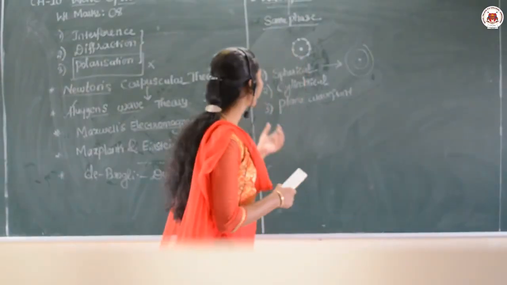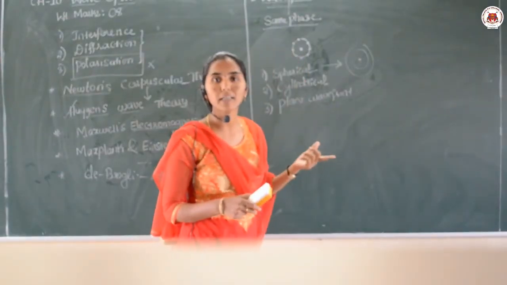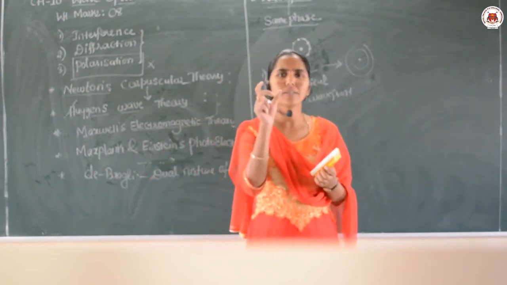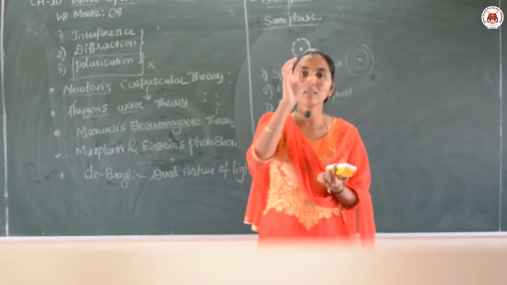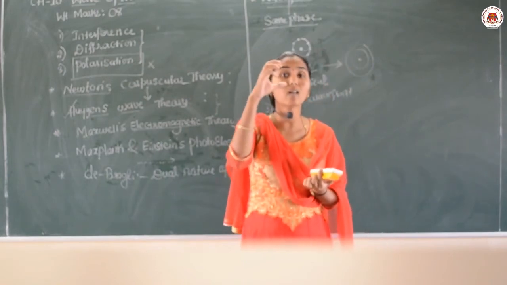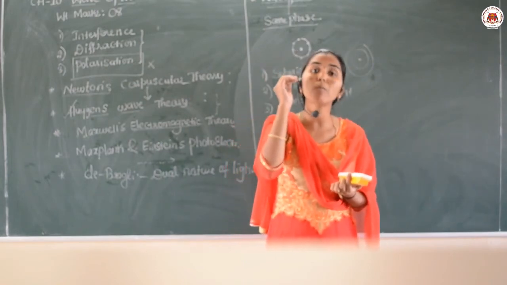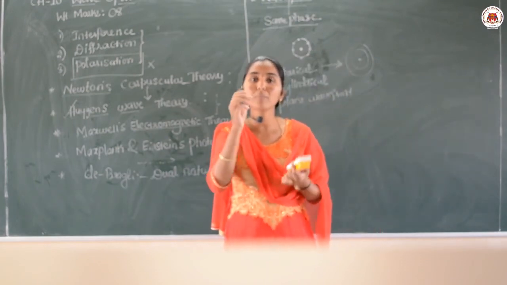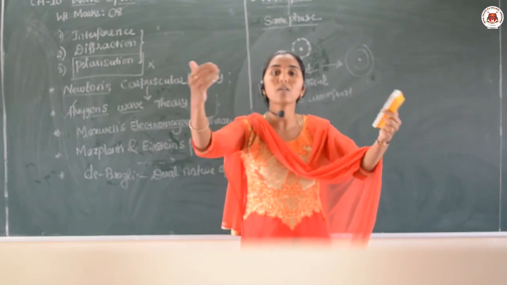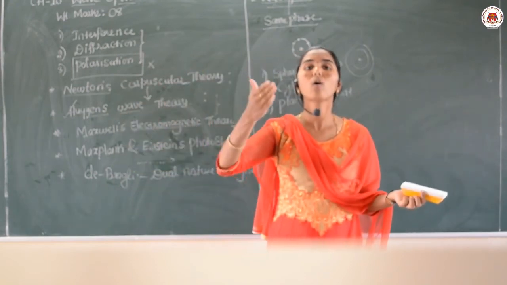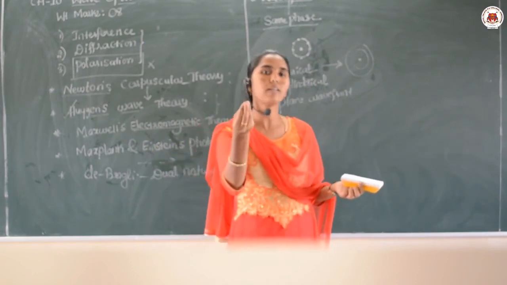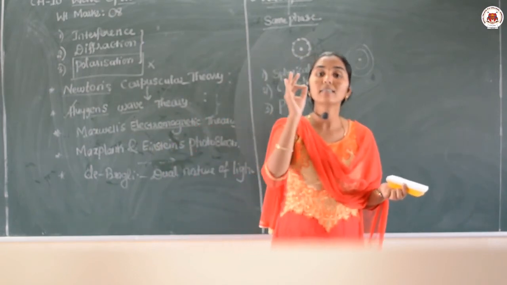The spherical wavefront is formed by a point object. A good example is a bulb. Have you seen a bulb in your home? The shape of that bulb is round, and round means it is like a point, isn't it? So the light waves coming out from that point-like bulb we call spherical wavefronts. Another natural example is sunlight.